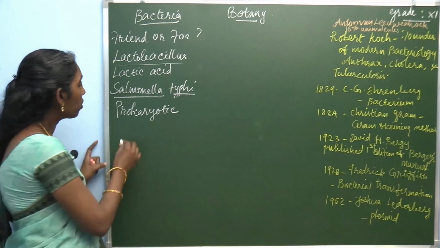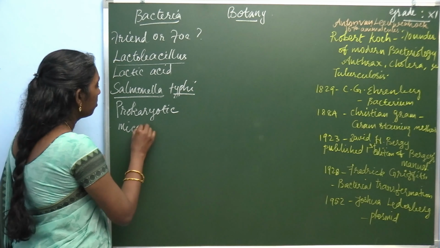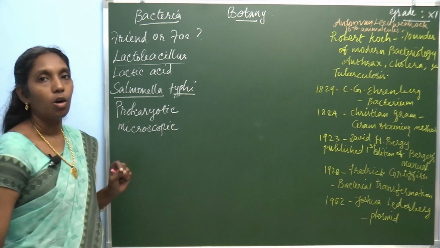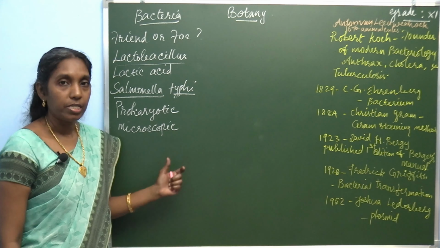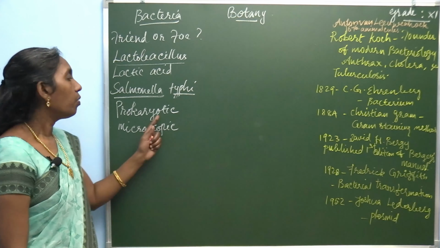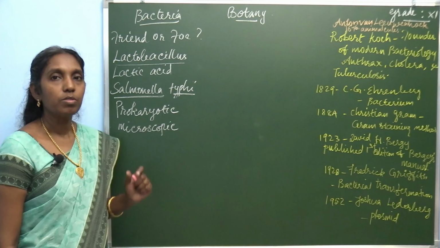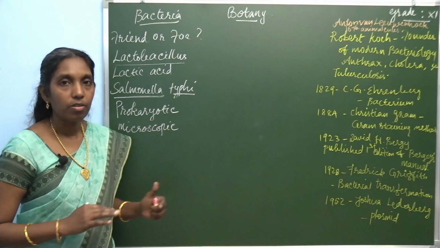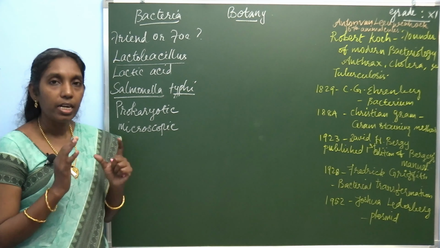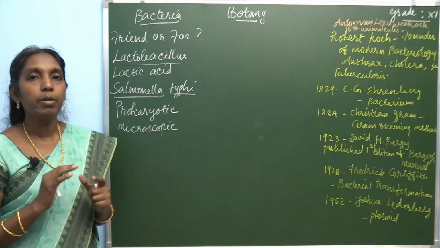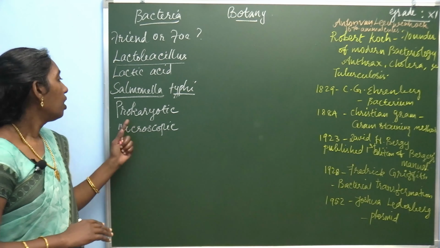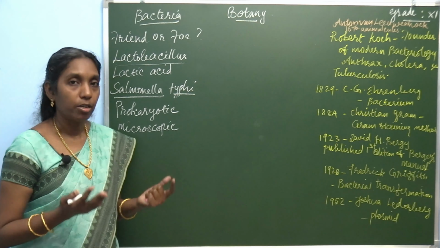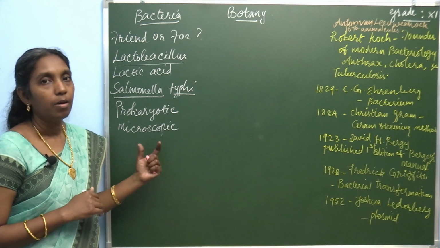Prokaryotic, microscopic organisms, omnipresent, present everywhere. Prokaryotic organisms have genetic material present without a well defined nucleus. A well defined nucleus is absent, and membrane bound organelles are also absent. That type of organism is a prokaryotic organism, and it is a microscopic organism, bacteria.